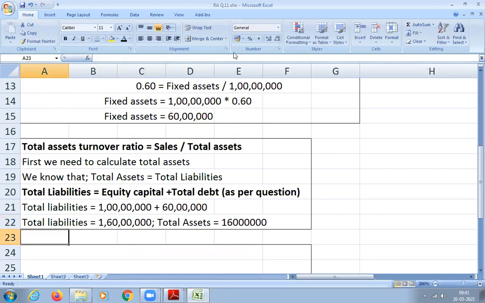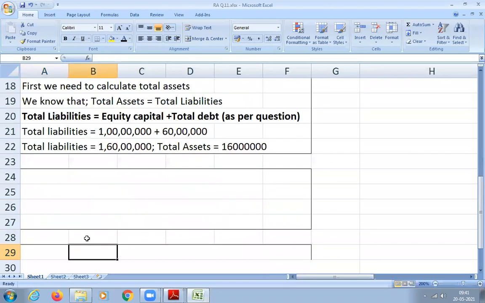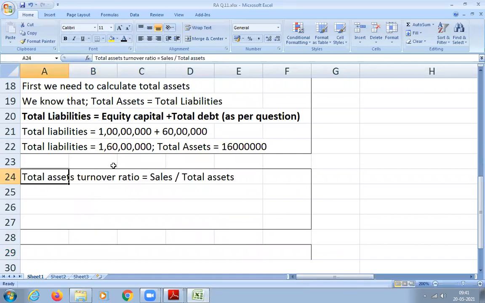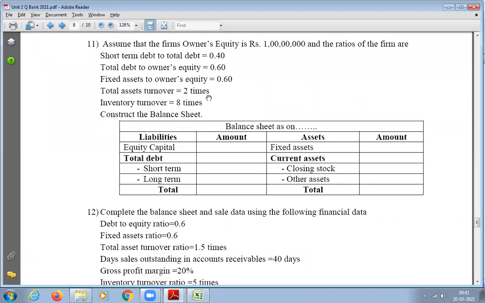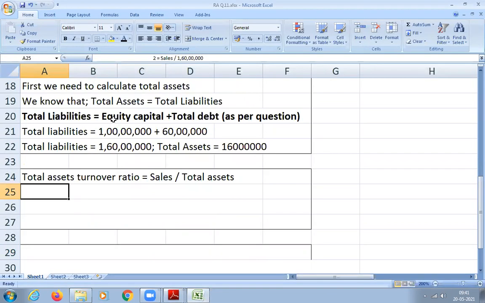Now we can use the formula of total asset turnover ratio and we can calculate the value of sales. So let us substitute now in the formula. Total asset turnover ratio is equal to sales divided by total assets. So write down the ratio given, 2 times. So 2 is equal to sales divided by 1.6 crore.